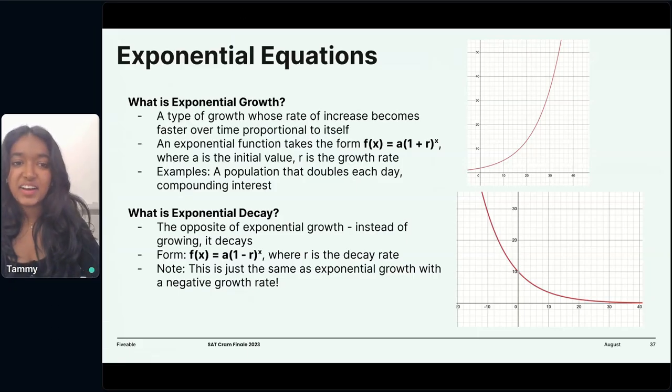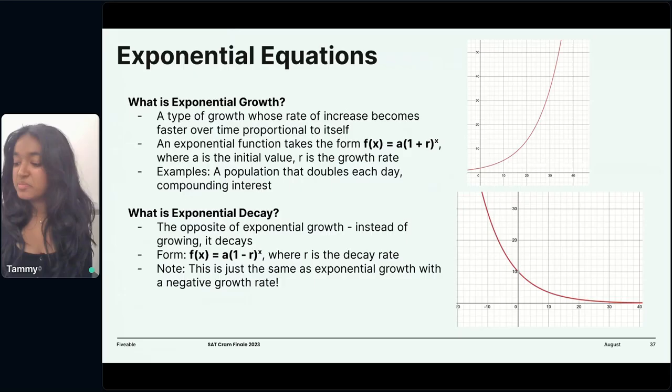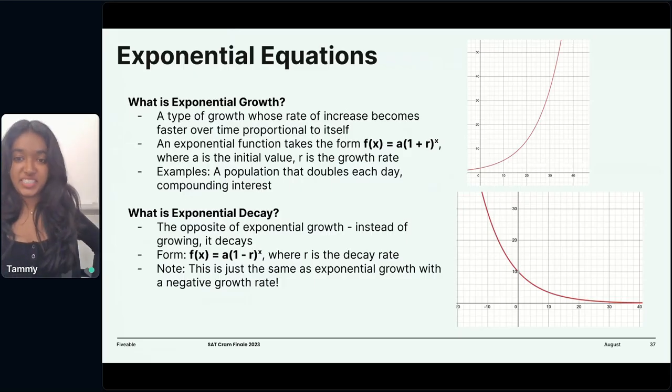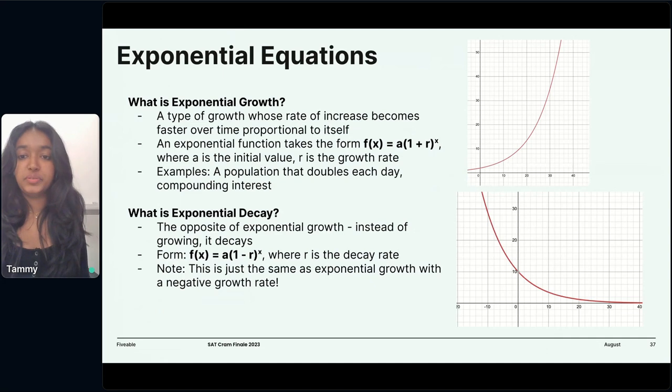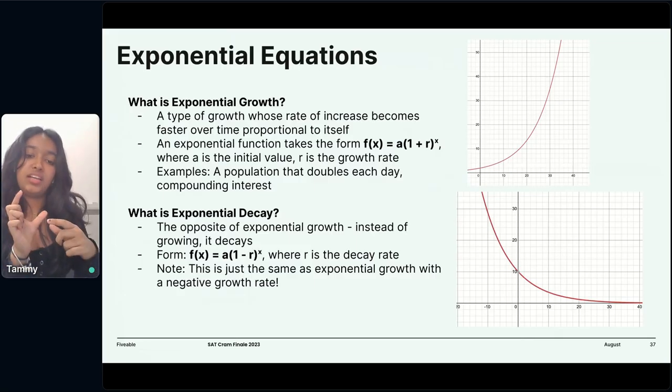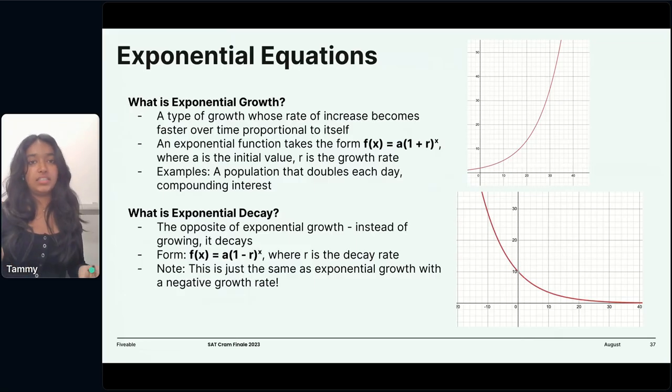All right, guys, let's talk about exponential equations. So what are exponential equations? They're the type of graphs whose growth rate increases over time, proportional to itself. So as time goes on, it's not increasing by a constant amount, like for example 2. Instead, it's increasing by a constant rate, like 2x.